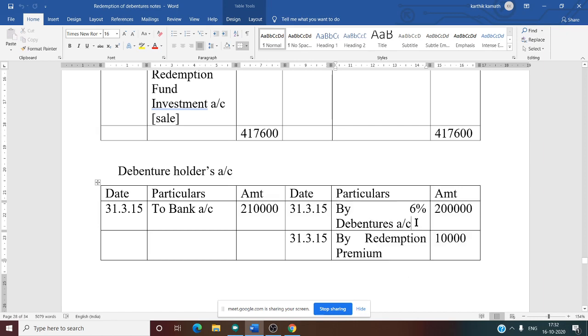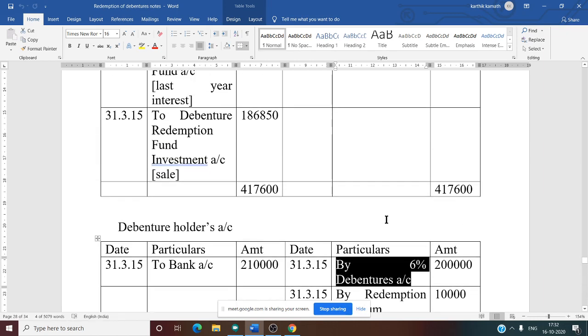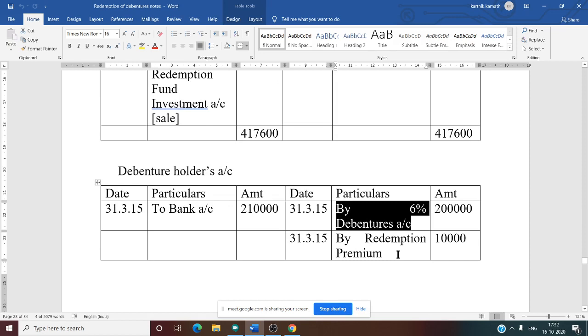So first you write debenture value at 6% debenture, that is 2 lakh, directly from the first account. If you see the first account, there we have written 2 debenture holder. In the first account we have written 2 debenture holder, that is why here by transfer entry.